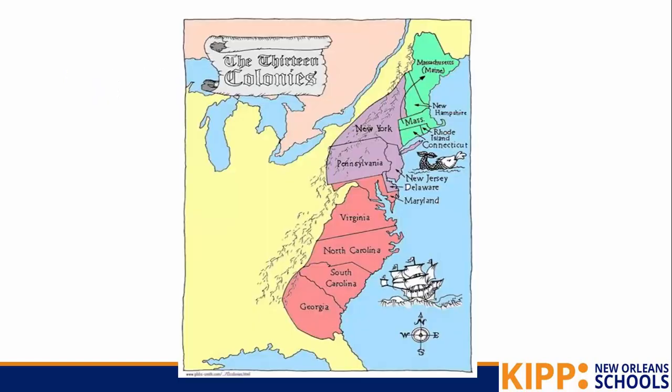All right, so that was New England. Now we're going to learn about the middle colonies. And so if we know it's colder up north and it's hotter down south, the middle colonies are somewhere in between that. They're not too hot and not too cold. It's what we call mild.